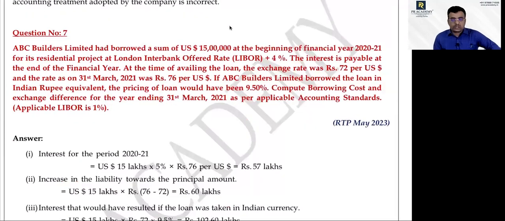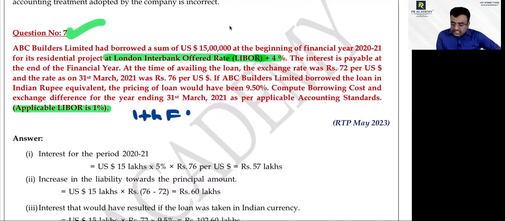LIBOR. This is also the same concept, but there are small differences. Here, LIBOR plus 1%. What is LIBOR? London Interbank Offered Rate. Yes or no? Yes, sir. LIBOR is given as 1%. So 1 plus 4% comes to 5%. Yes or no? Yes, sir.